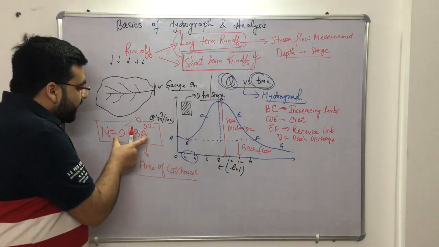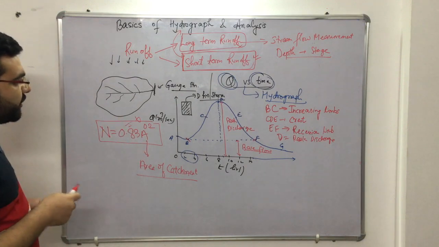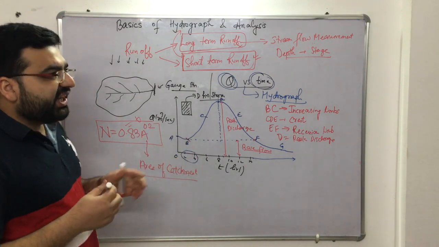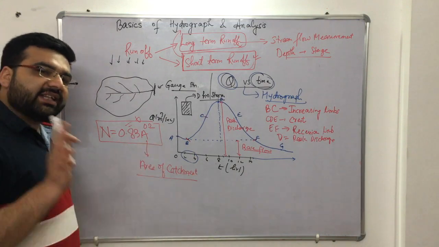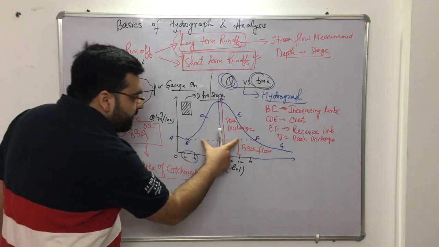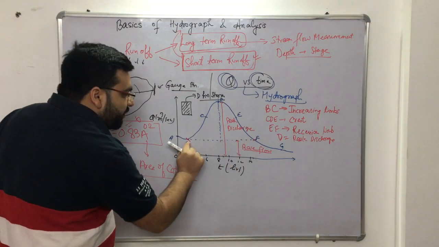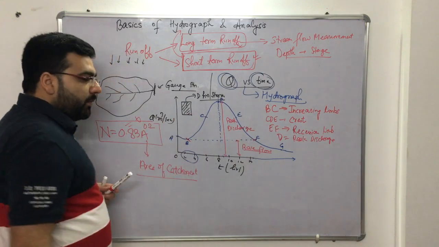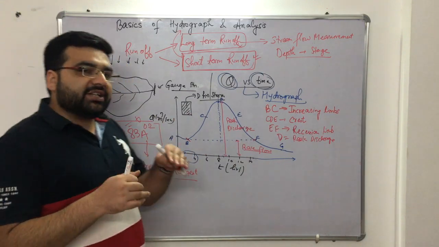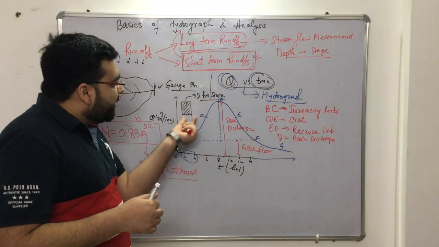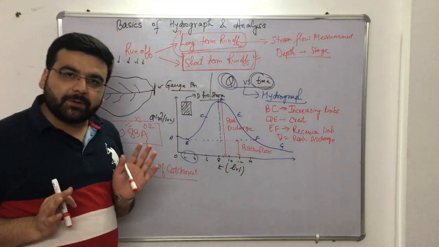Because these types of numericals in which this value is used are basically coming in your ESE mains examination, but from the GATE point of view this formula is not important, but you should know how to determine the time from B to F. Clear? So this is known as the base flow. Base flow means the flow in the stream which was earlier to the happening of the storm.